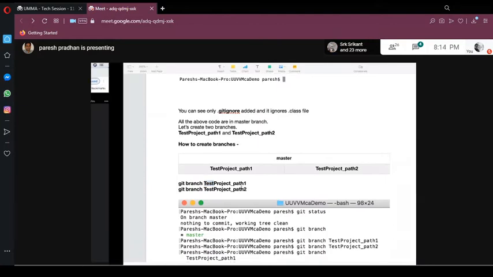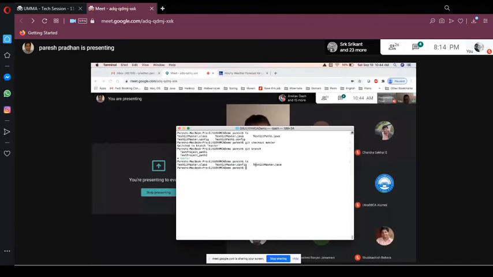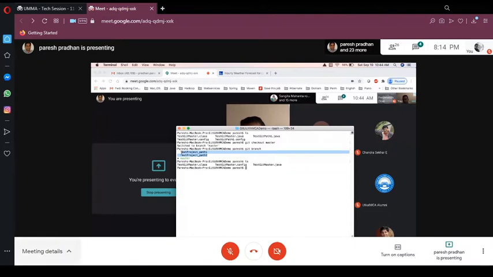All of this we are doing in our local repository, but you can also merge code when working on a remote repository. The reason I created two branches, I'll tell you at the end of the call.